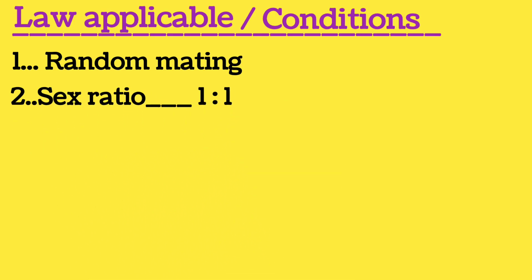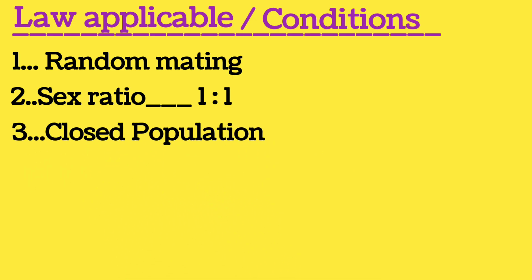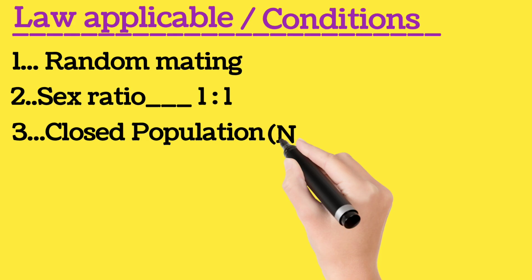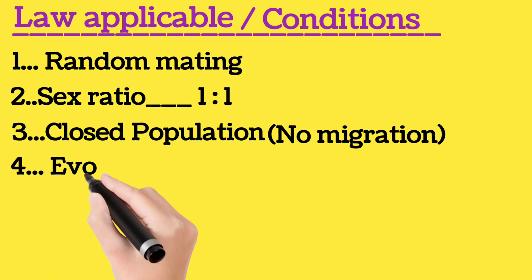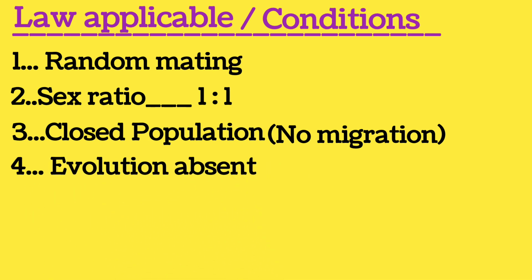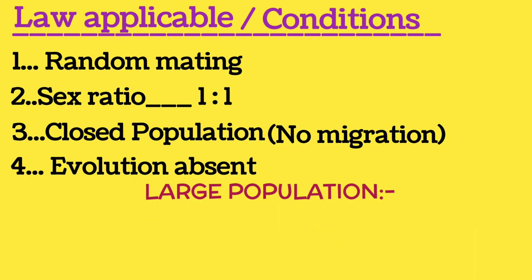It must be 1:1, meaning among 100 individuals there must be 50 males, 50 females, and the population must be closed. Now what does it mean? There must be no migration at all. Then we have one more condition which favors the law, that is evolution must be absent. Accordingly, we can write a very important point that population size must be very large. It is a significant character.